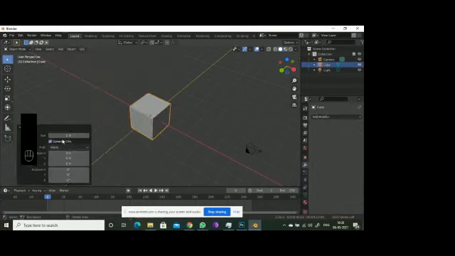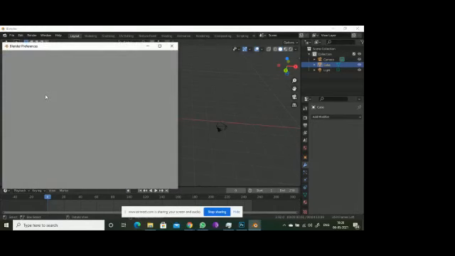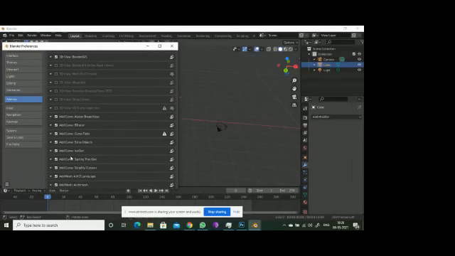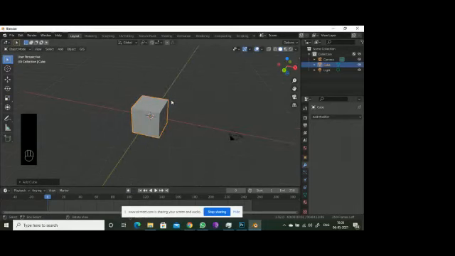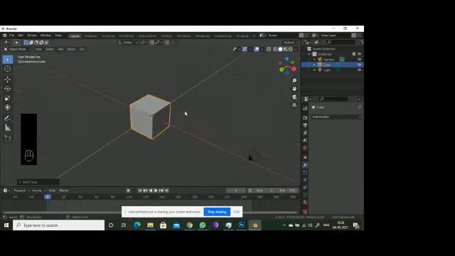If you want to add some more add-ons, here in the preferences, add-ons are present. If you select extra objects, you will see them. Here I will show you the extra objects. Here bolt, rock generator, these are the gears. These are the extra objects you will not get by default in Blender. You have to enable this add-on. It's up to you and your application.